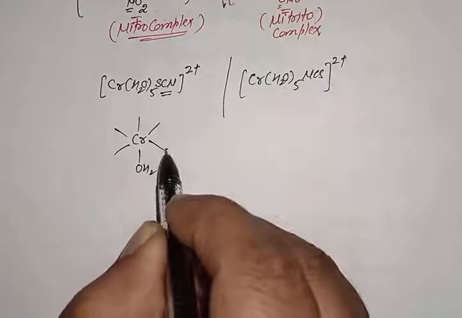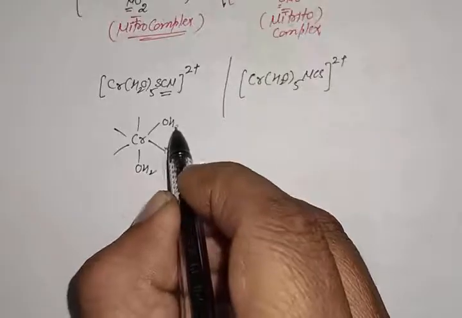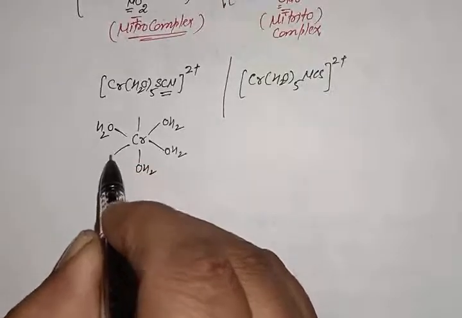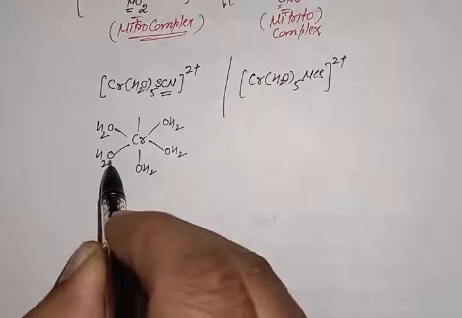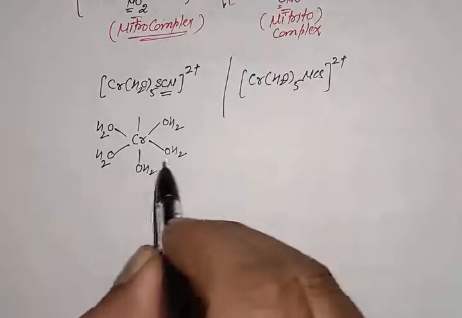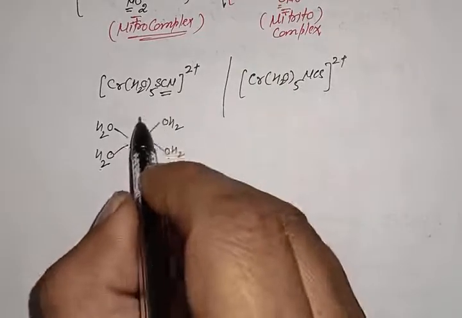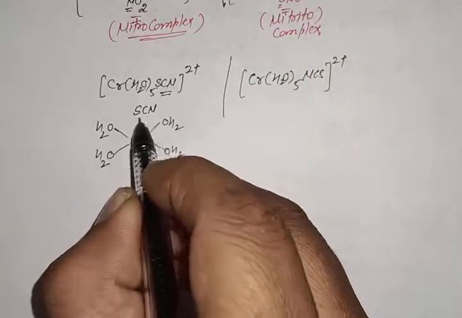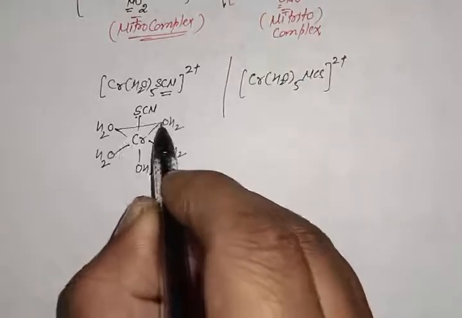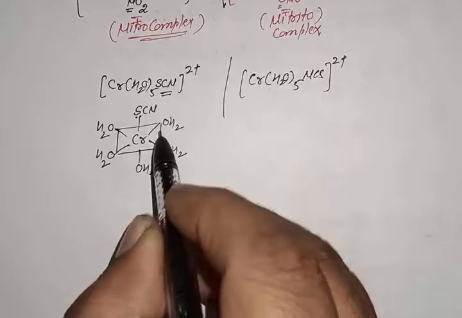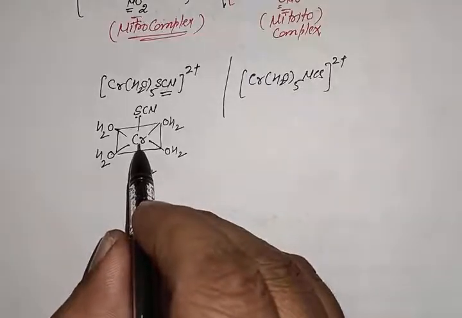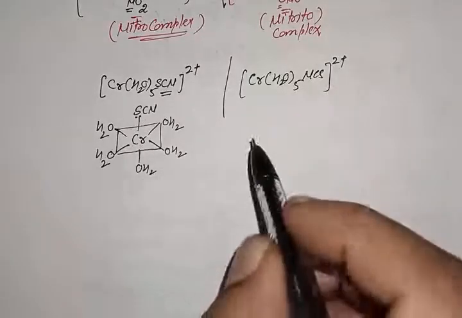Like as H2O, because the donor site is oxygen in this water ligand, instead of H2O we will write OH2. At the sixth position there is SCN ligand and the donor site is sulfur. This complex is also octahedral and the coordination number of this Cr metal is 6.